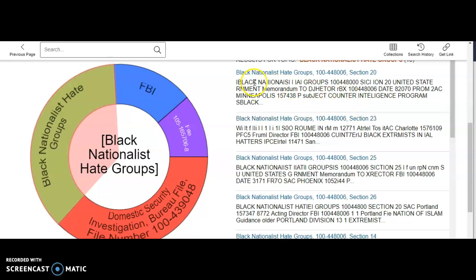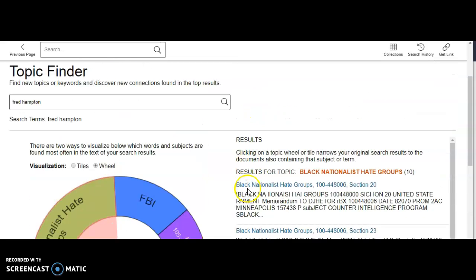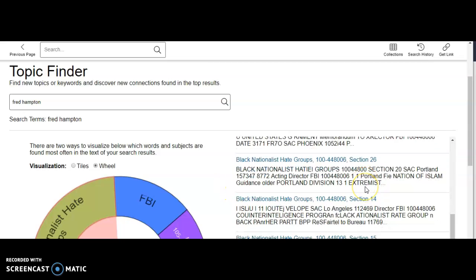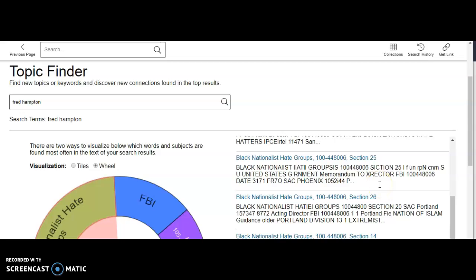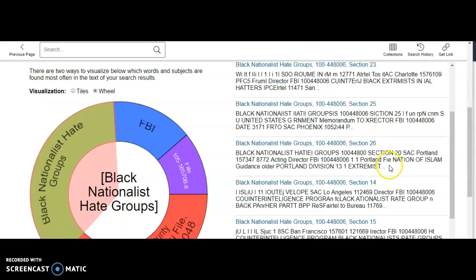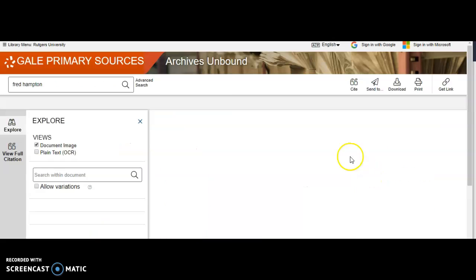So there's a whole record of just COINTELPRO writing about black nationalist hate groups, and obviously there are various sections, so in terms of research, this is really, really good stuff, and it's all primary source.